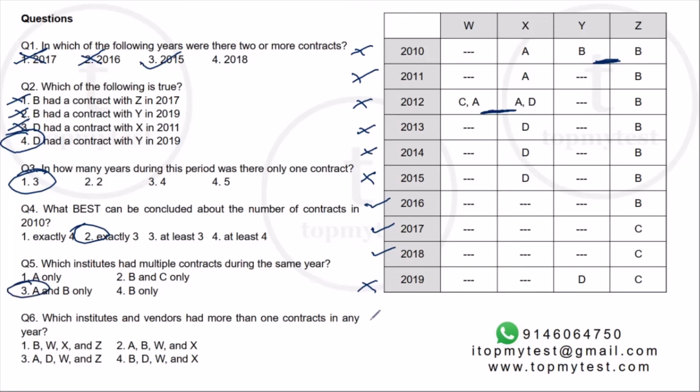And the last one, which institutes and vendors had more than one contract in any of the years? Now, institutes were A and B, so it should be option 2. You don't even have to check for the vendors, but you can verify. It will be W and X. W had multiple contracts in 2012. X had multiple contracts in 2012. But just by looking at the institutes, we can solve this.